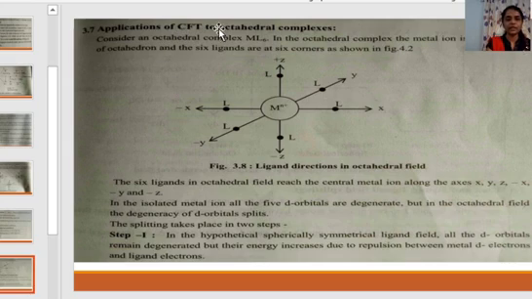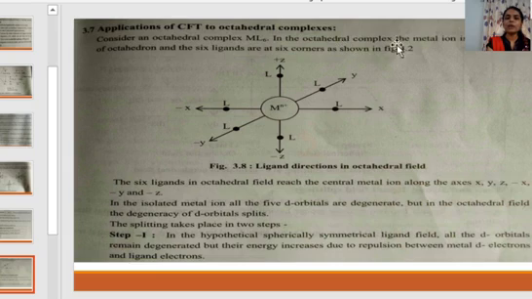Applications of CFT to octahedral complexes. Consider an octahedral complex ML6. ML6, what does it denote here? M is for metal while L is for ligands, and 6 means 6 ligands, ML6.